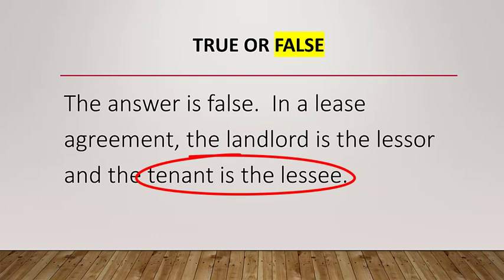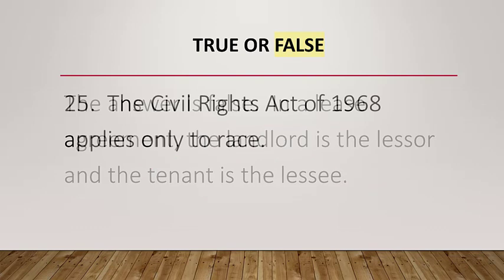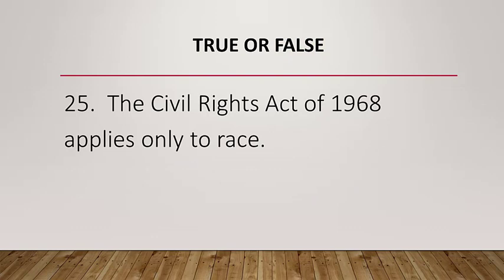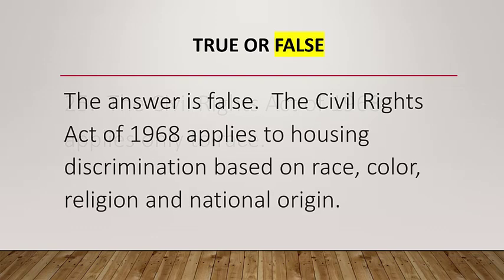True or false? Question number 25. The Civil Rights Act of 1968 only applies to race. This answer is false. The Civil Rights Act of 1968 applies to housing discrimination based on race, color, religion, or national origin.